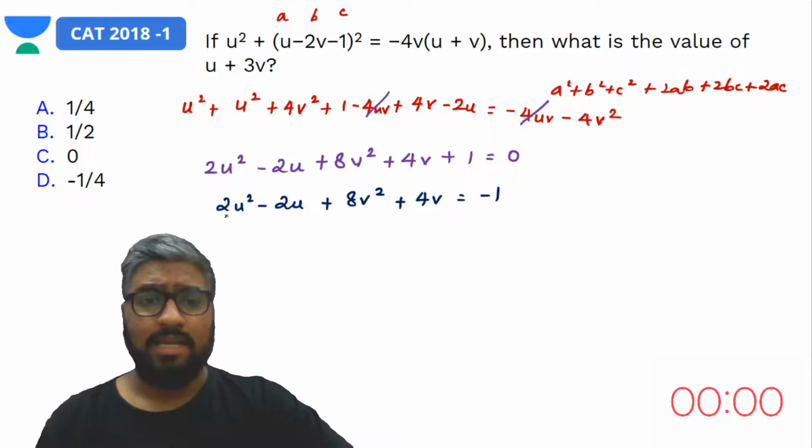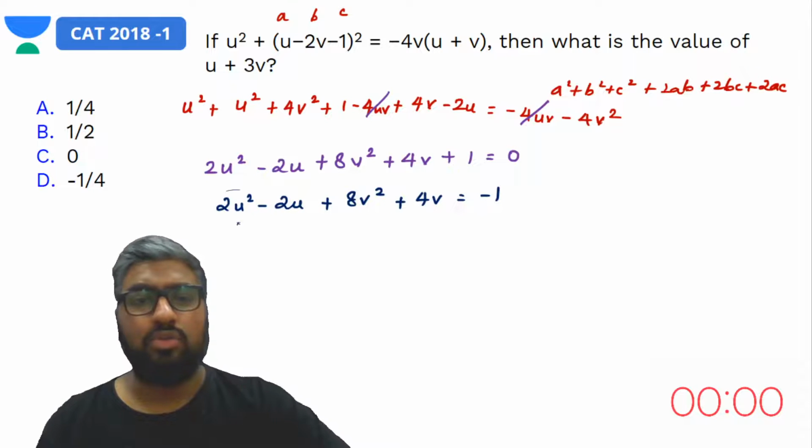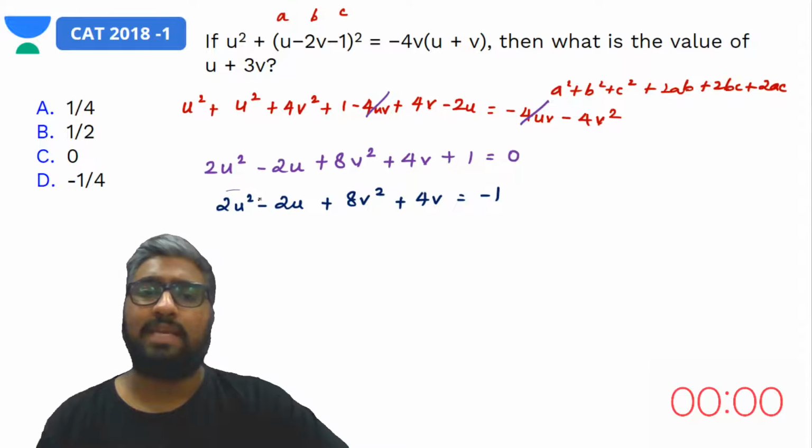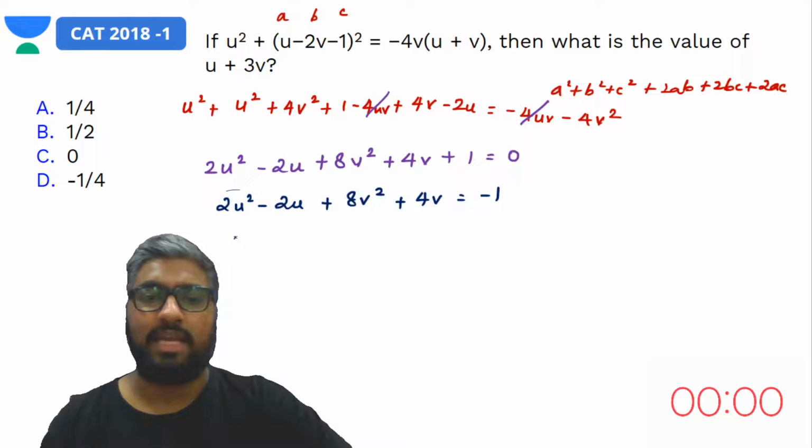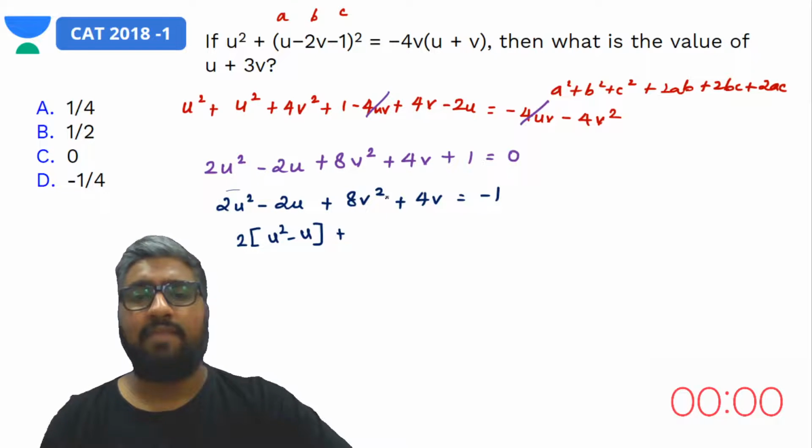We have 2u square to be a square, which means a would be root 2 u. I don't want to bring in roots here, so I'm going to take 2 out in common. If I take out 2 in common, I would have u square minus u. On the other side, again, I have 8v square.